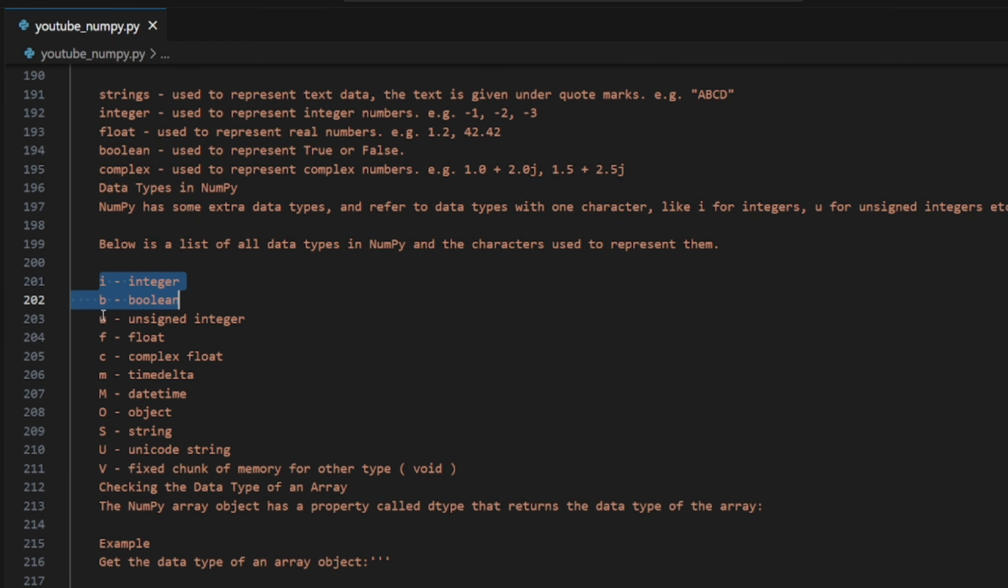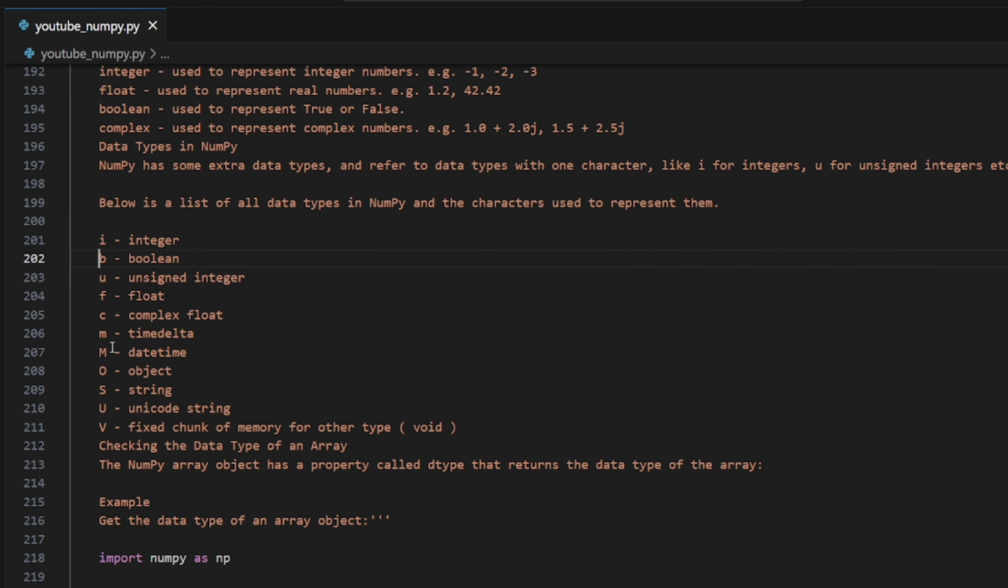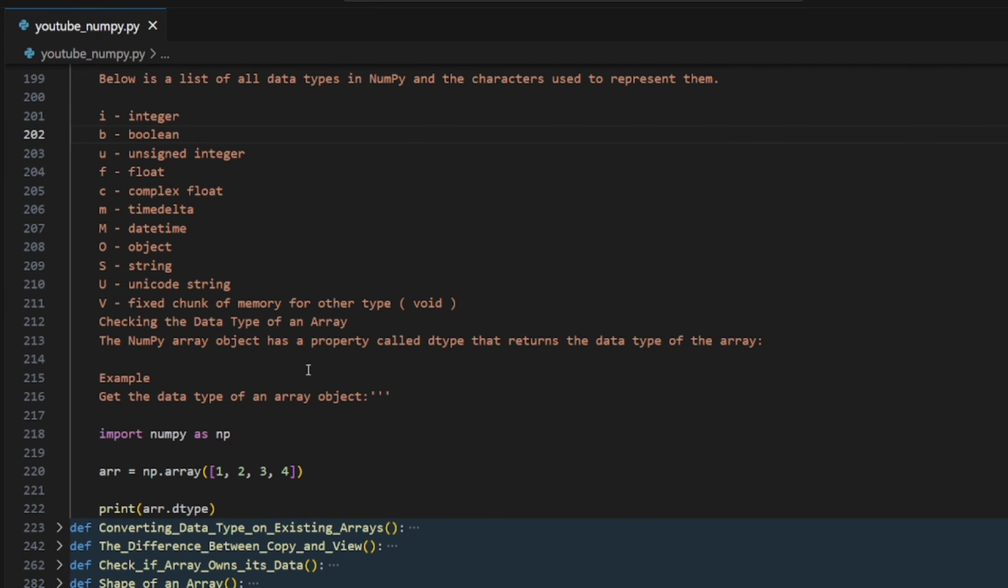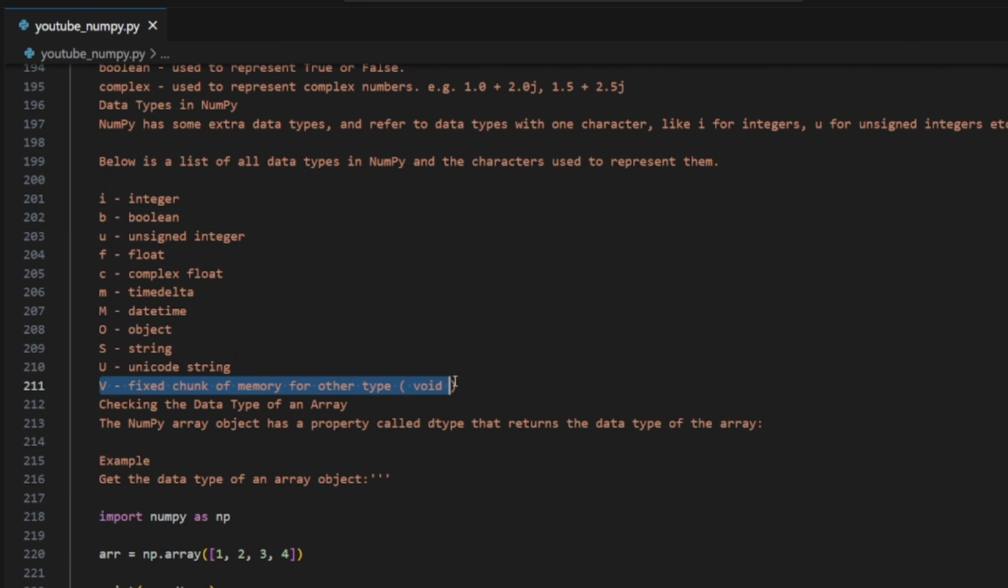For integer it's I, for boolean it's B, for unsigned integer it's U, for float it's F, and for complex float it is C. For timedelta it is lowercase m, for datetime it is uppercase M, for object it is uppercase O, for string uppercase S, for Unicode string uppercase U, and V is a fixed chunk of memory for other types. The last one: if we don't have a specified data type, it will print that.